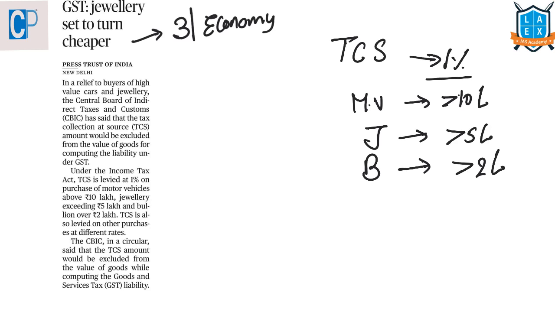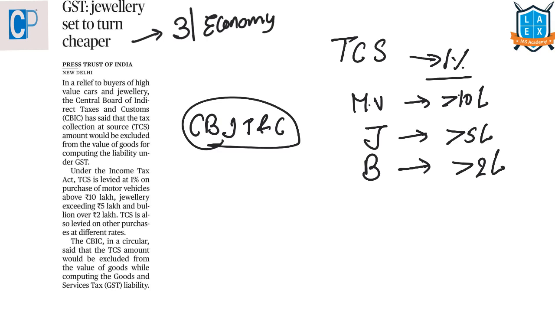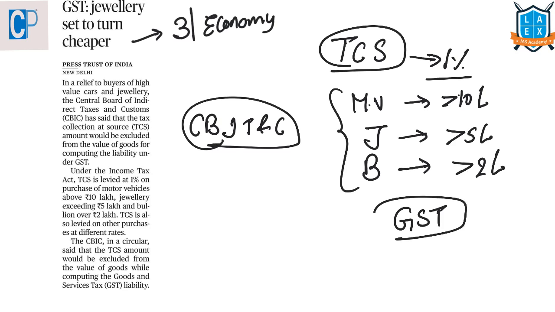From now onwards, the Central Board of Indirect Taxes and Customs has said that the tax collected at source for these products will be excluded from the value of goods while computing the liabilities under the GST regime.